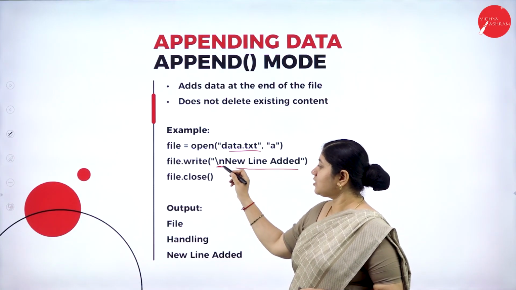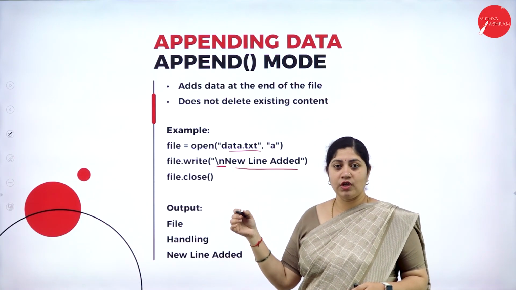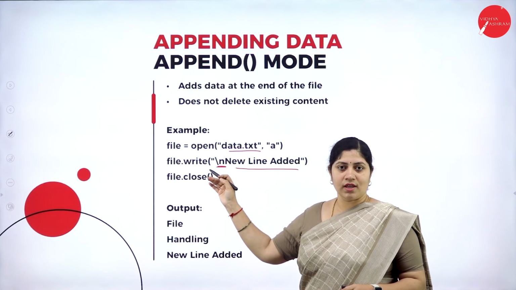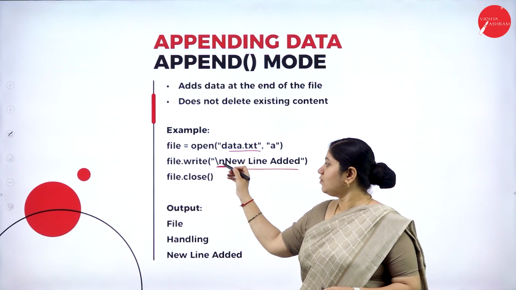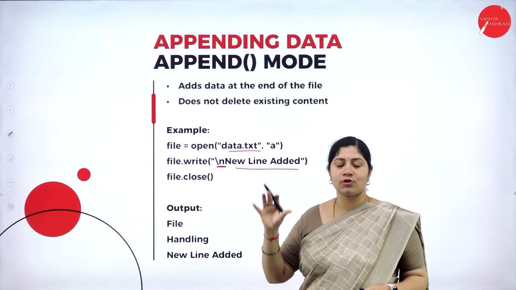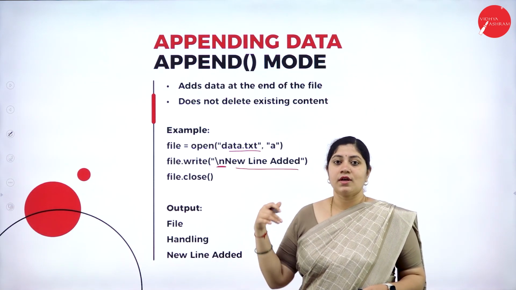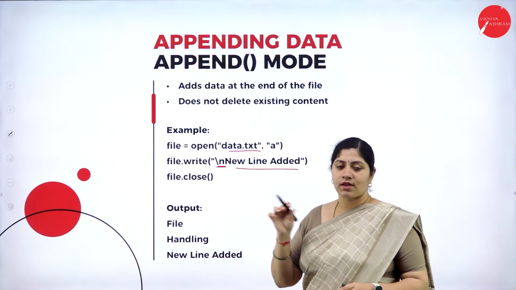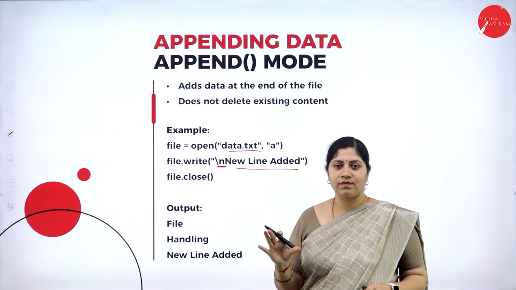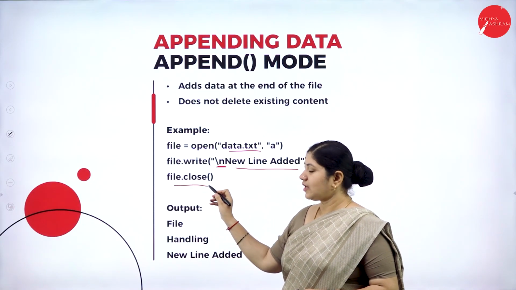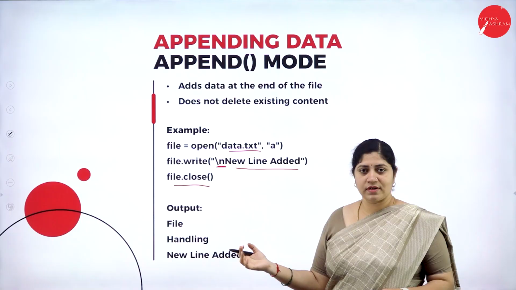So you can see that \n is already used at the initial part itself. Which says if anything is there or the cursor is stuck anywhere, it has to go to the next line. And usually when we consider a, absolutely it will go to the last line of the file. Now, lastly, we have to close that file, right?